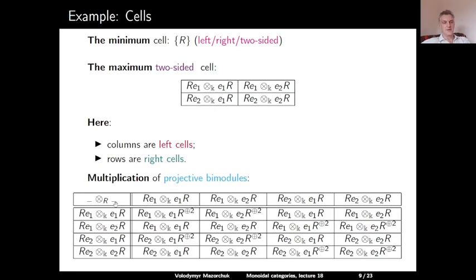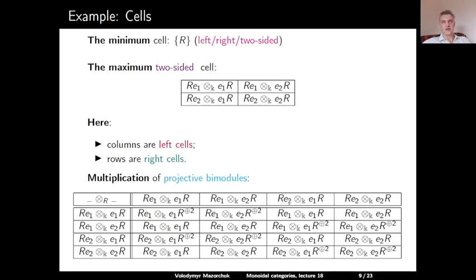And now, if we tensor RE1 tensor over K E1R, if we tensor this over R with RE2 tensor over K E1R, then we will have RE1 from the left factor, E1R from the second factor, but now the multiplicity vector space is given by E1RE2.